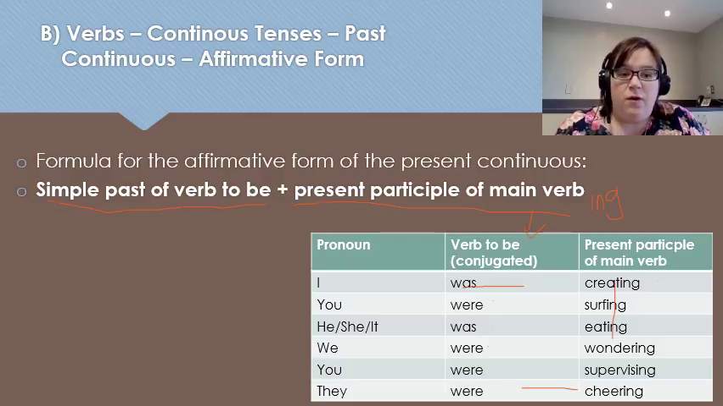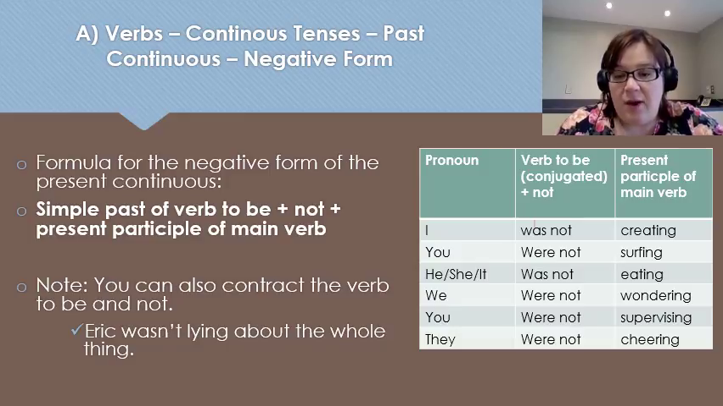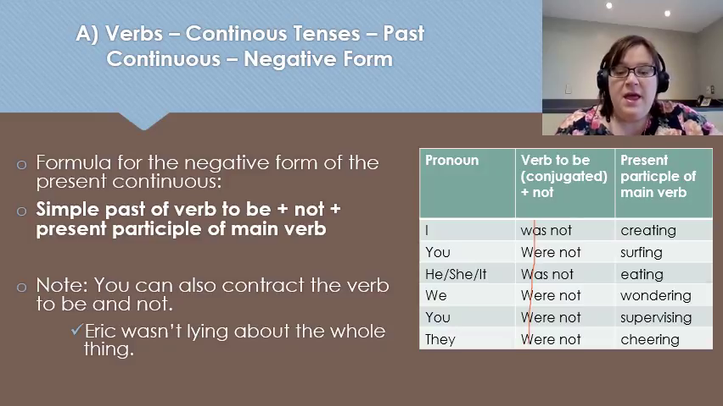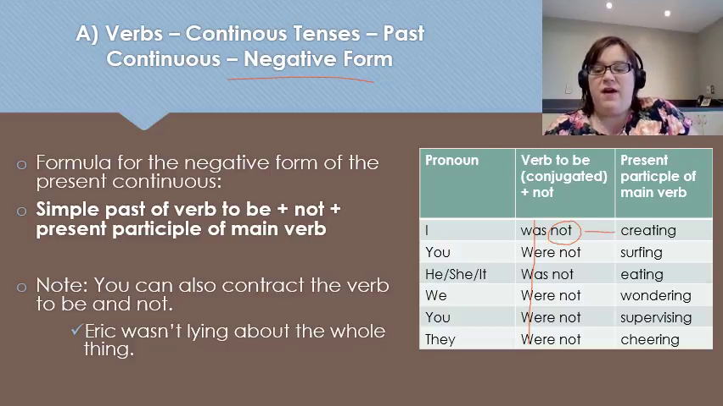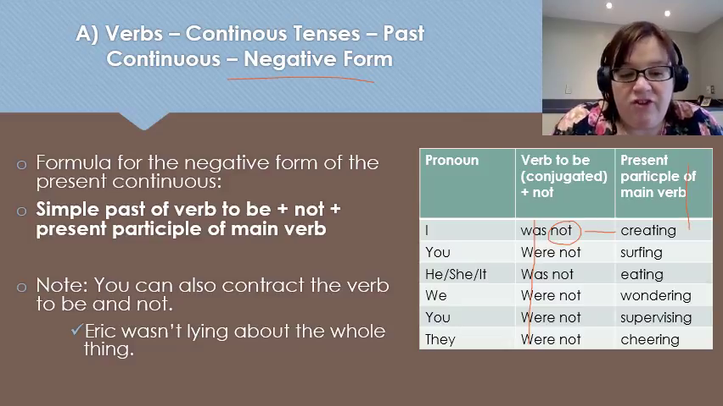For the negative form, once again, it's pretty much the same thing. We start off with the simple past of the verb to be. So I was, you were, he, she, it was not, we were not, you were not, they were not. And the difference here, because it is negative, is that we are adding a not after. And then finally, we add the present participle of the main verb, so the ing.